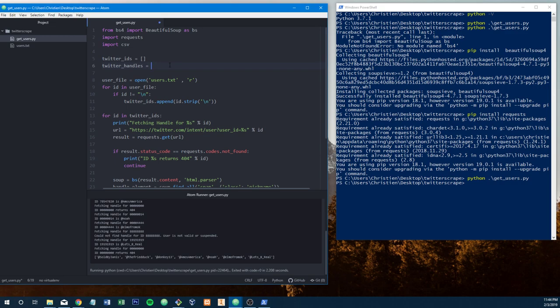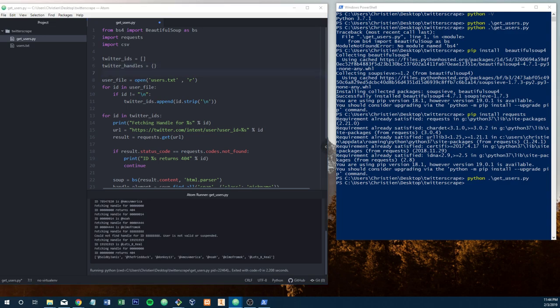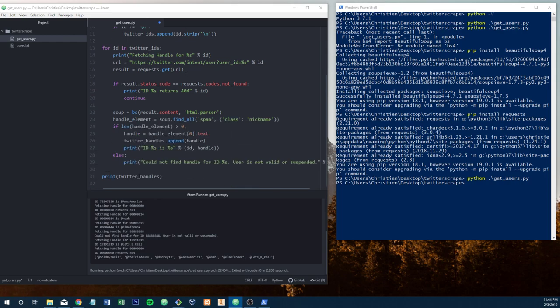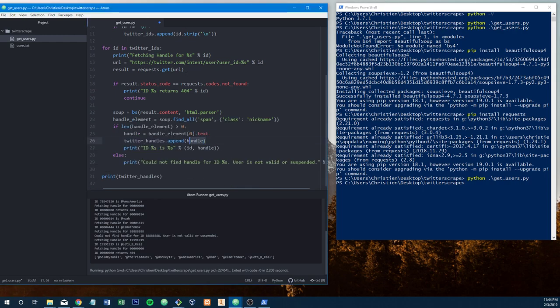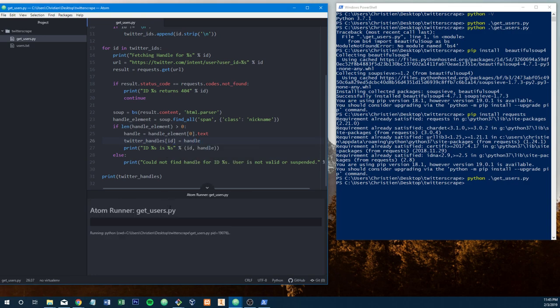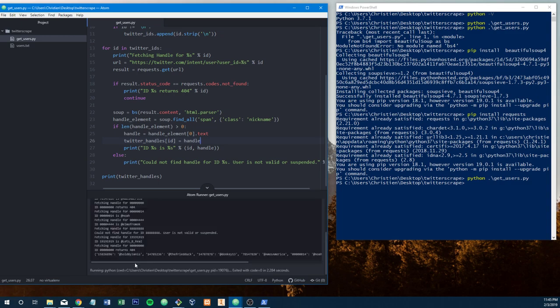Anyway, we're going to make this a dictionary object. The way I'm imagining this dictionary to work is that there will be a key that is the ID, and it'll be equal to the string that's the handle. The easiest way to do this is, instead of appending handle, to say that this ID, which is going to either get updated or created, is equal to handle. Then if we print Twitter handles, it's going to show a dictionary object. So here you go.